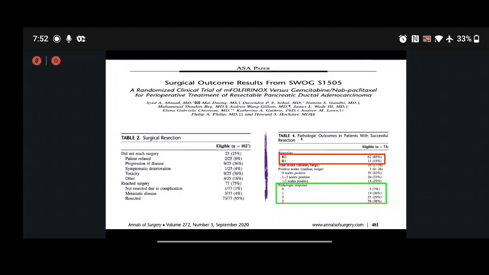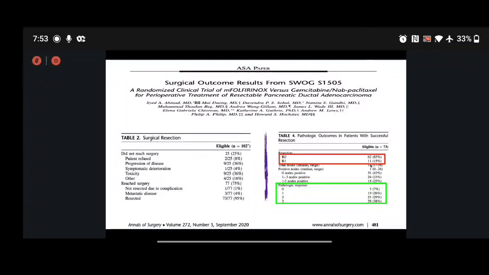And this is the benefit of this study. It demonstrated that almost 85% of the patients, irrespective of the regimen, either M-FOLFIRINOX or gem-nab-paclitaxel, could receive R0 resection, which is a good result for pancreatic malignancies. And the median total number of nodes that were resected was 18.